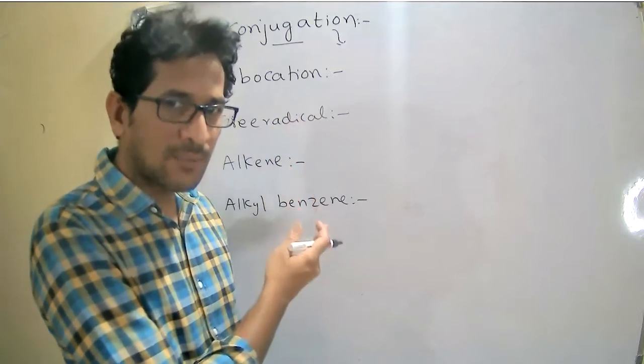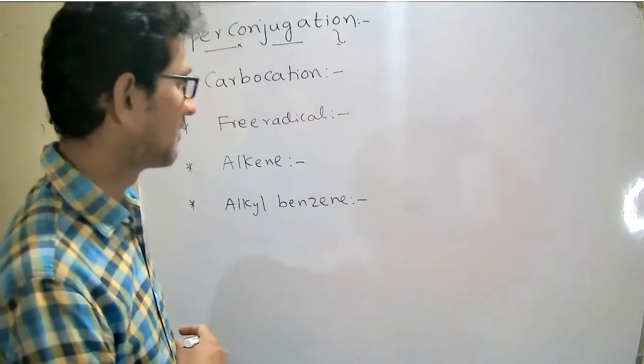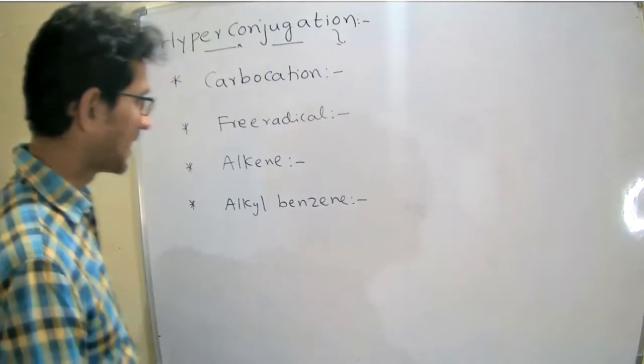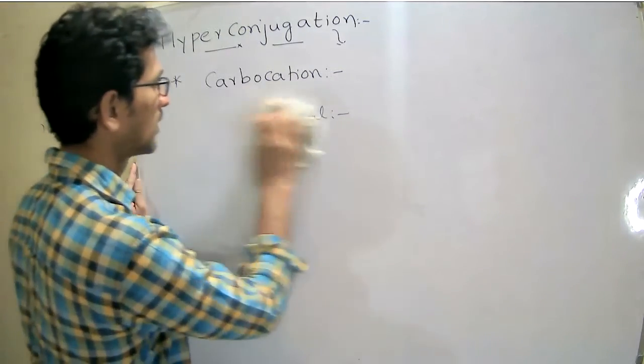Generally, these four types of substances show the hyperconjugation effect. We will go one by one.